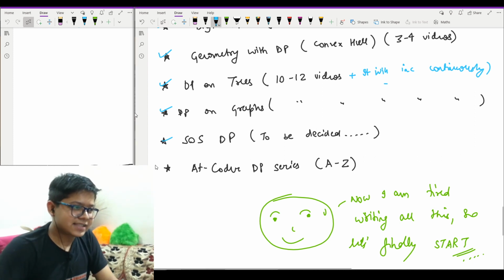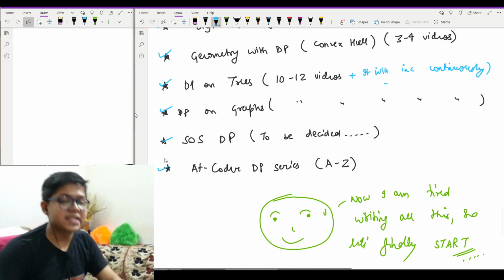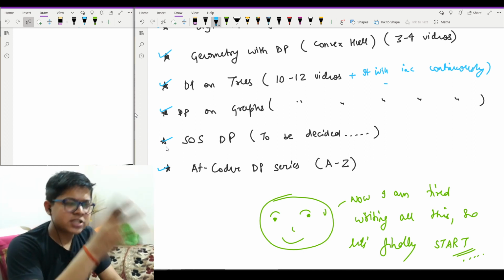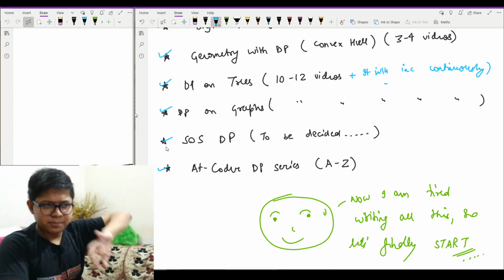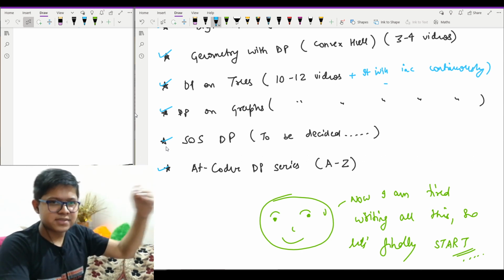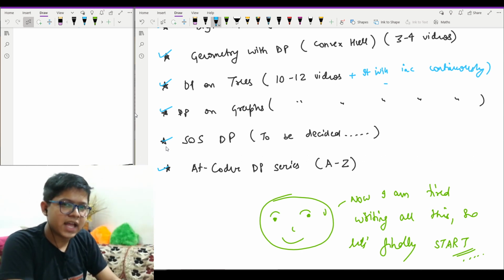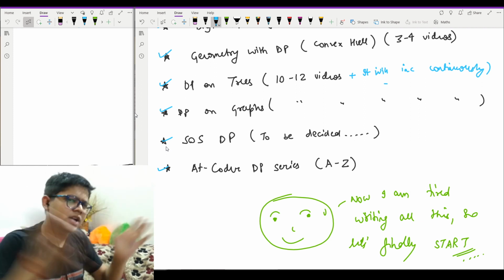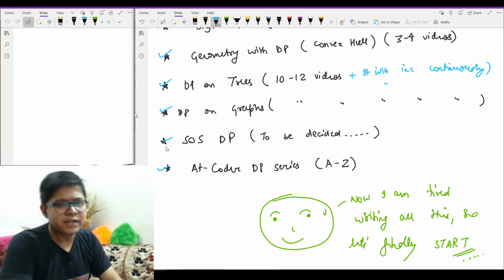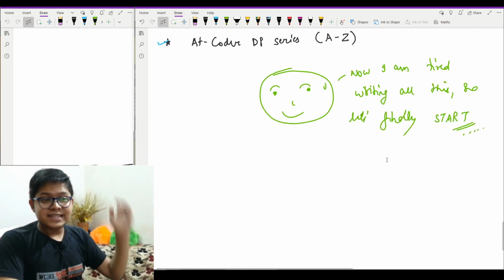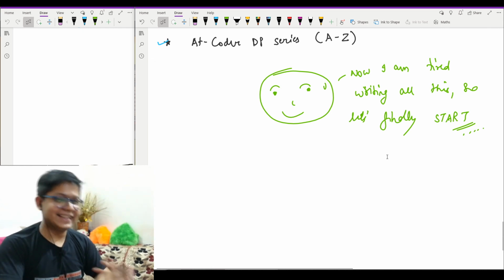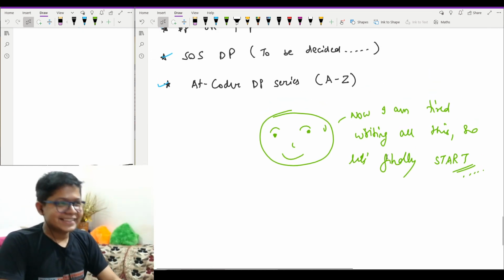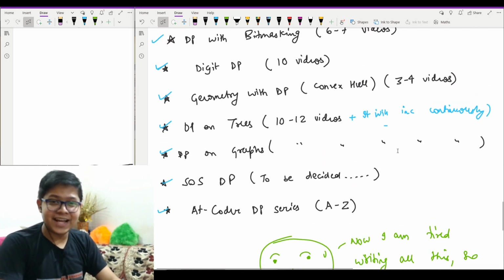Then at last, the whole AtCoder DP series. Although I was thinking that I should place the AtCoder series problems from A to J in the beginning, and from J up till Z in the end, I thought that I should have the whole AtCoder series in one place, and it would be good. So it's the end, and after writing all this I was thinking about when I will start. So it's the end of this video, and soon we're going to start.